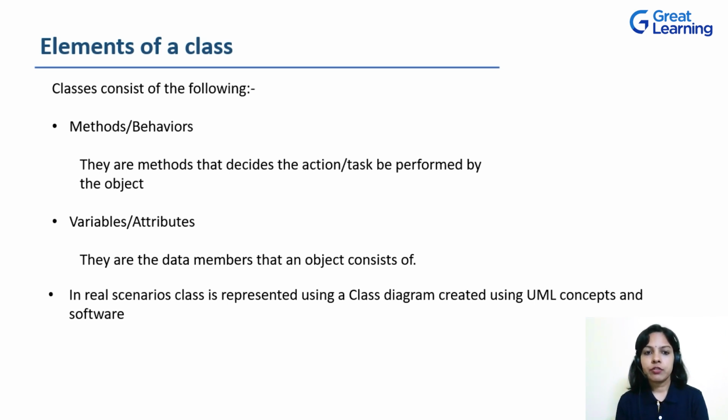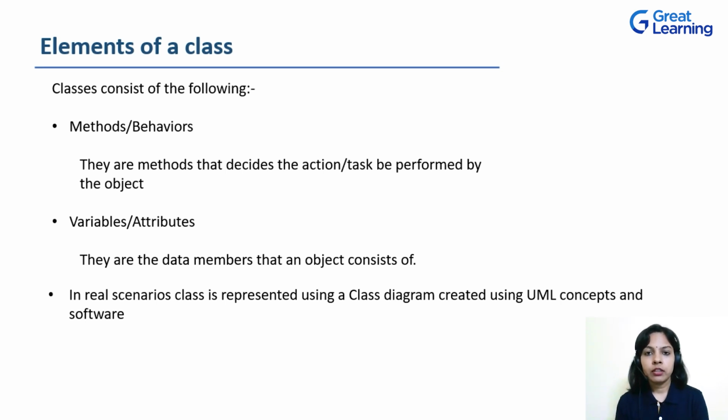Let's try to understand this with the help of an example. Maruti 800, WagonR, i10, i20 are all of type car. So car is nothing but a class here. Maruti 800, i10, WagonR are nothing but objects here. Now, inside the class, we'll define a behavior, an action that will be performed by these objects, that is, these cars.